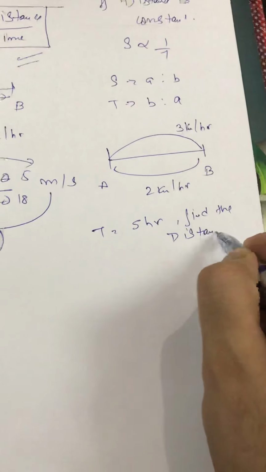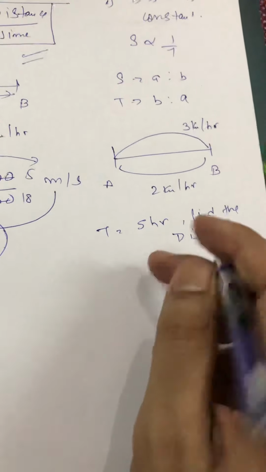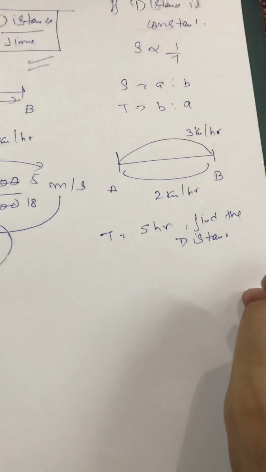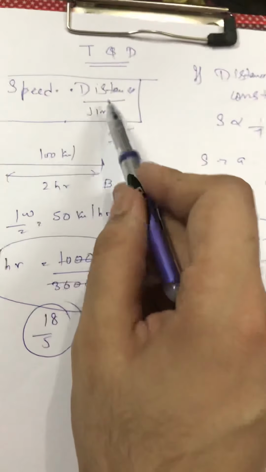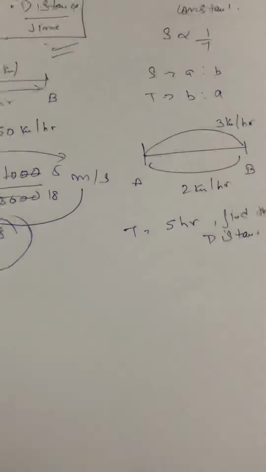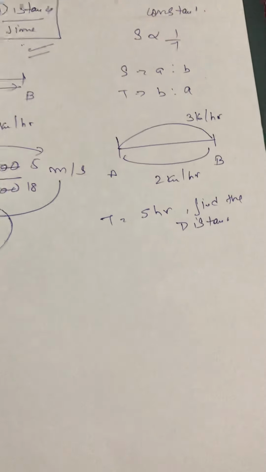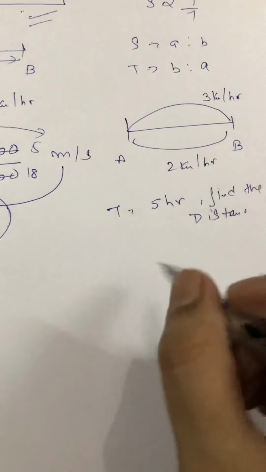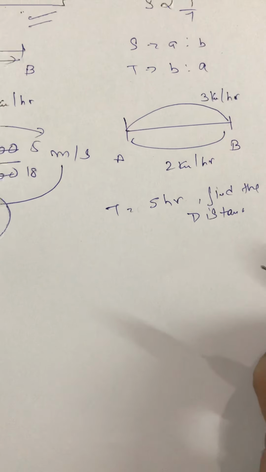So what will be the normal student's approach? Time is equal to 5, that is distance by speed 1 plus distance by speed 2. Because speed is equal to distance upon time, time will be distance by speed. So we'll start solving like this. But as I know that distance is same, so speed ratio and time ratio will be inversely proportional.